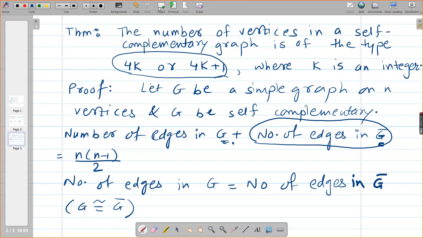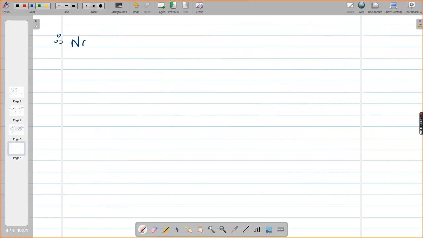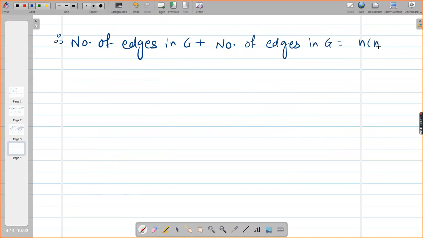Therefore, number of edges in G plus, now instead of number of edges in G bar, I am writing number of edges in G only, is equal to n into n minus 1 by 2. And therefore, 2 times, suppose the number of edges is Q, Q plus Q, so that will become twice the number of edges.